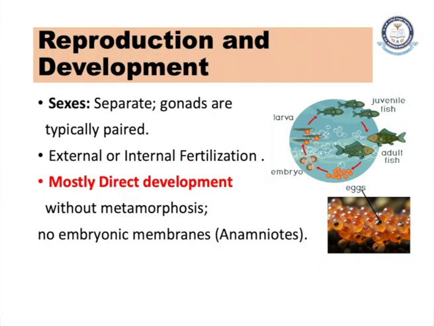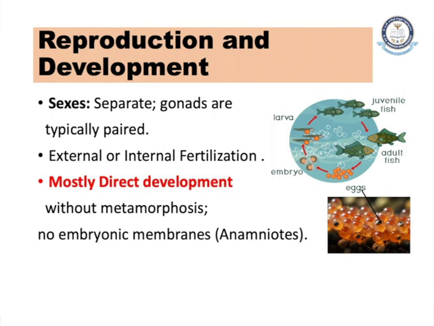Reproduction and development. As we all know, sexes of the fishes are separate. They occur as separate males and separate females. The gonads are typically paired and the fertilization is mostly external, and rarely internal fertilization occurs.